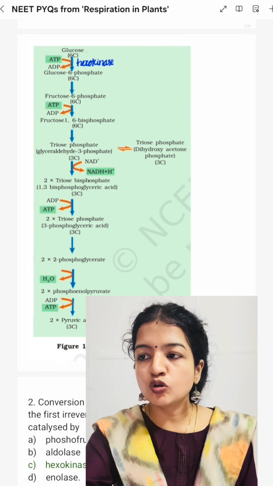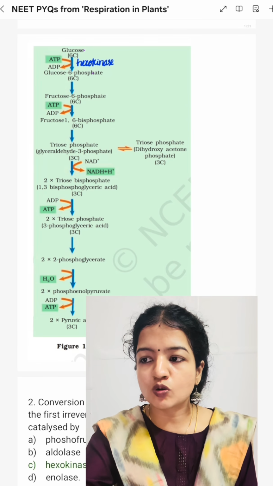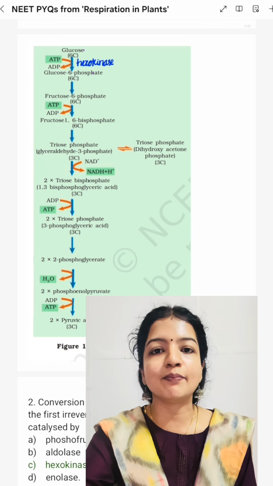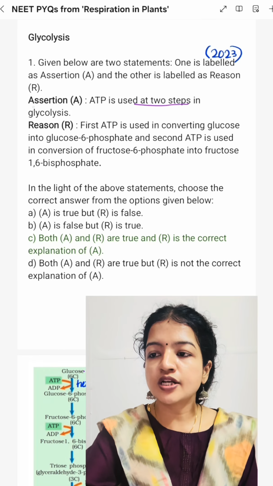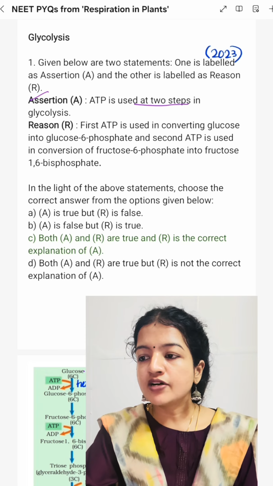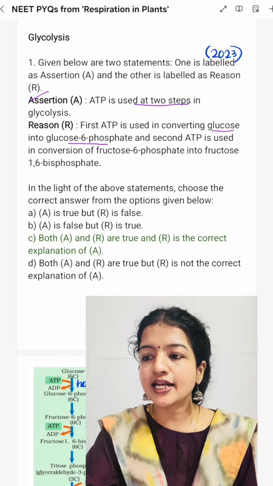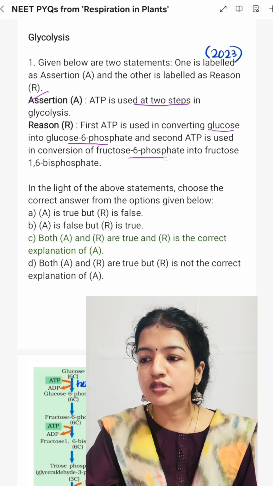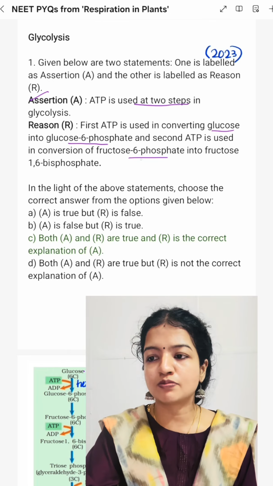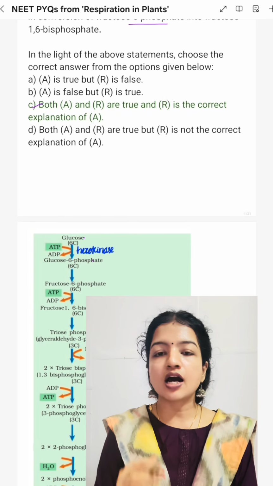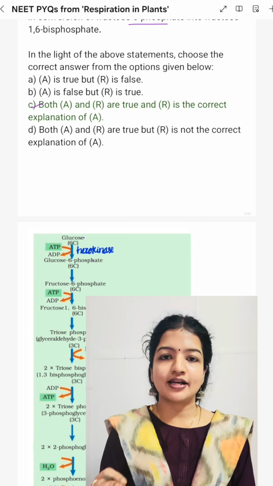The steps are glucose to glucose 6-phosphate, fructose 6-phosphate to fructose 1,6-bisphosphate. So, in these 2 steps ATP is utilized. So, assertion is correct. Reason: the first ATP is used in converting glucose into glucose 6-phosphate. Second ATP is used in conversion of fructose 6-phosphate into fructose 1,6-bisphosphate. So, reason correct. So, option C, both A and R are true and R is the correct explanation of A.